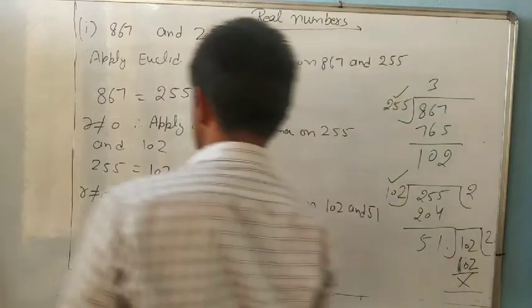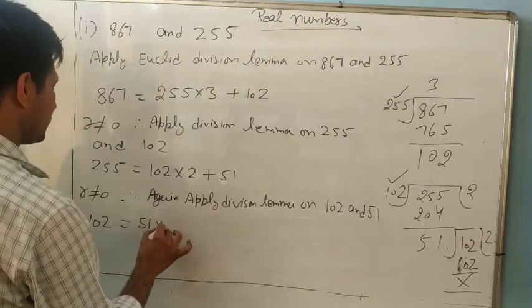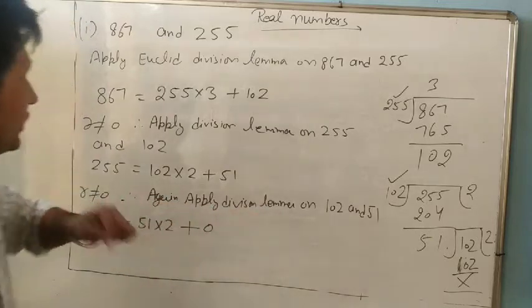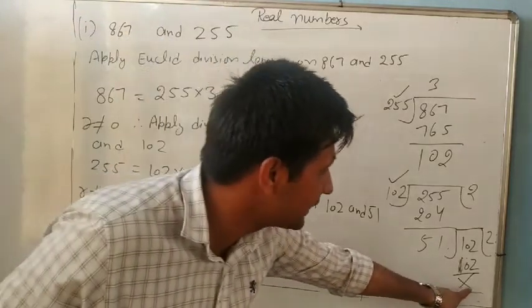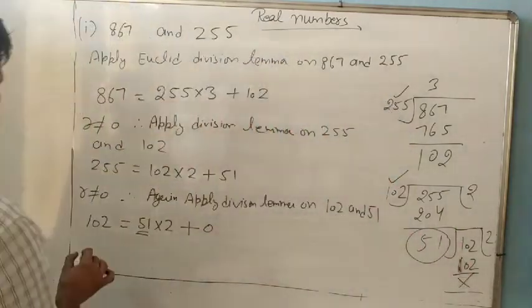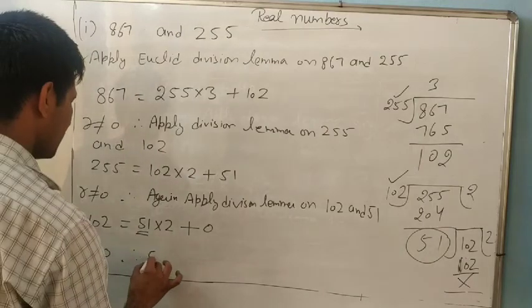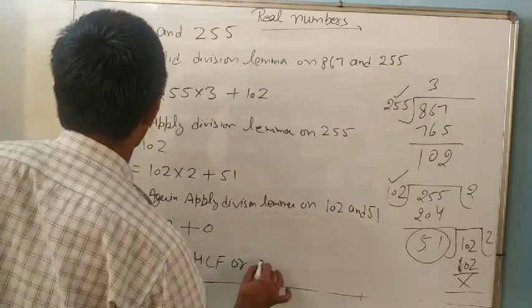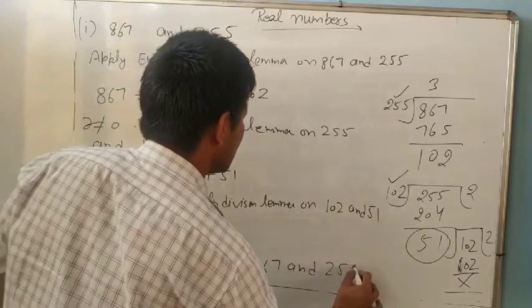So 102 equal to 51 into 2 plus 0. If R is 0, which one is the HCF? B. B is 51. So R equal to 0. Therefore, 51 is HCF of 867 and 255.